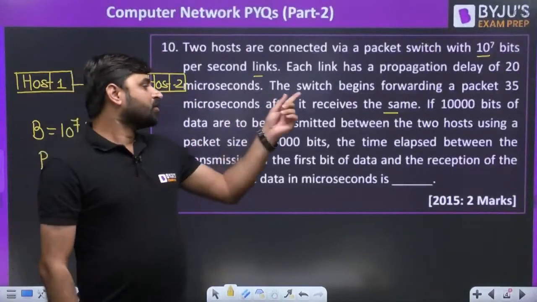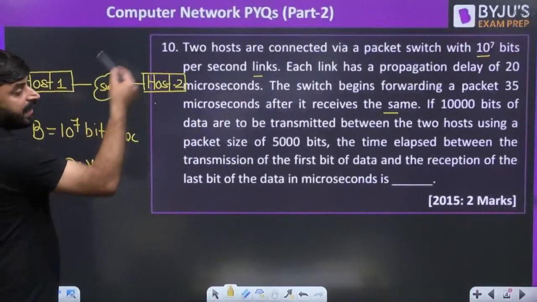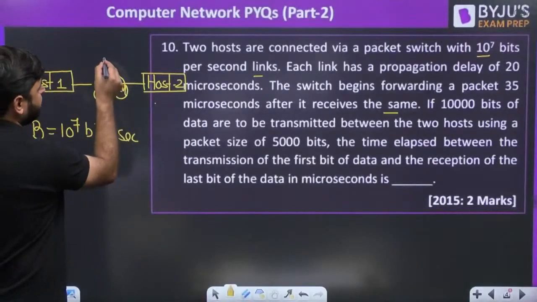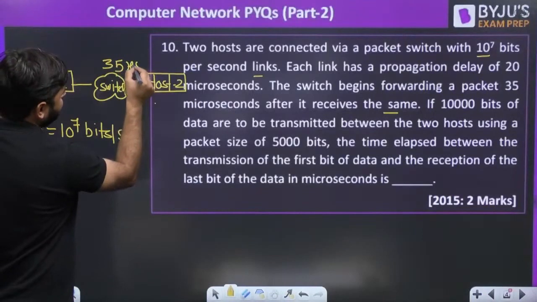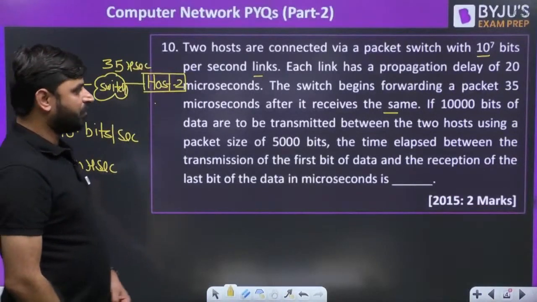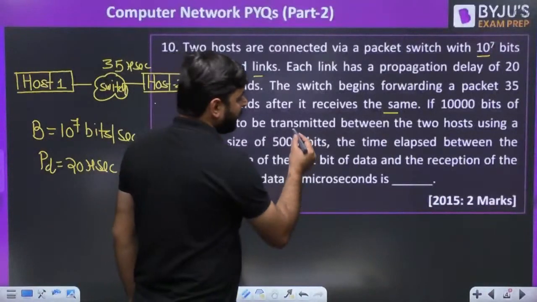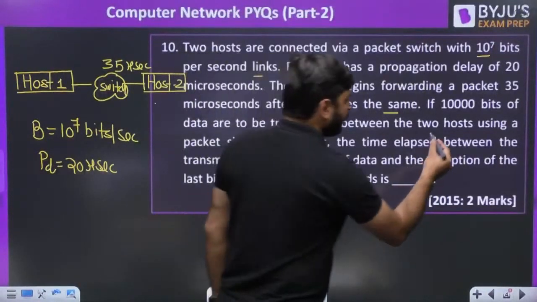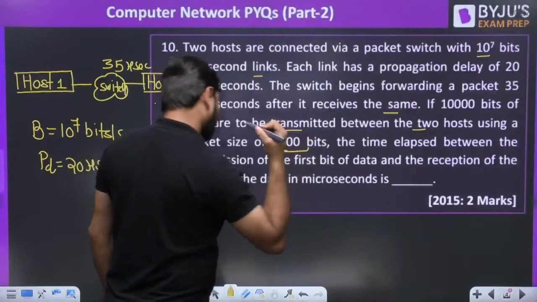So actually if any packet arrives at a switch, it will take 35 microsecond to deliver further. So this is the 35 microsecond delay. Okay, further what information is given? If 10,000 bits of data are to be transmitted between two hosts using a packet size of 5,000 bits.